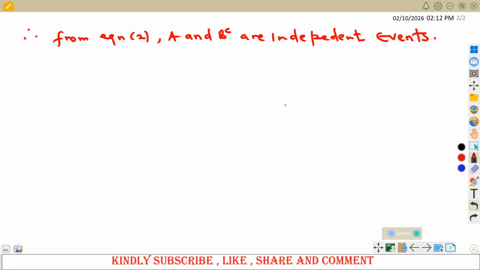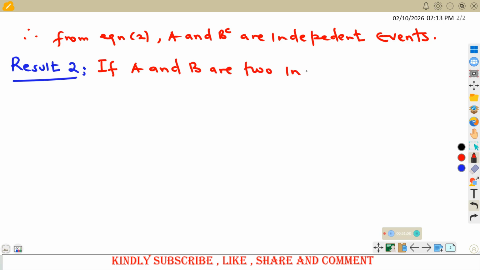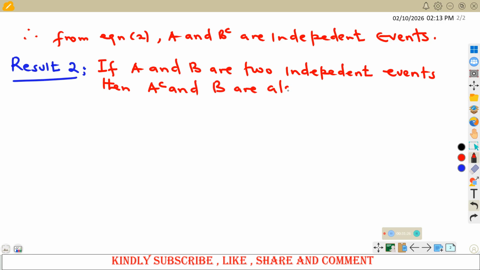Now, we look at the next result, which I believe you would be able to do. So our result number 2 for today is similar to what we have simply done. If A and B are two independent events, then A complement and B are also independent events.